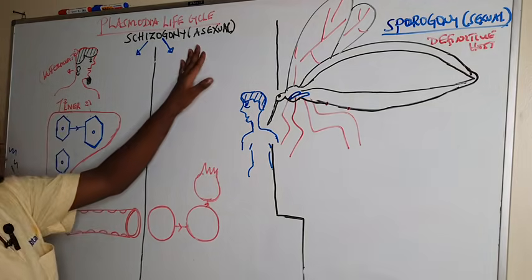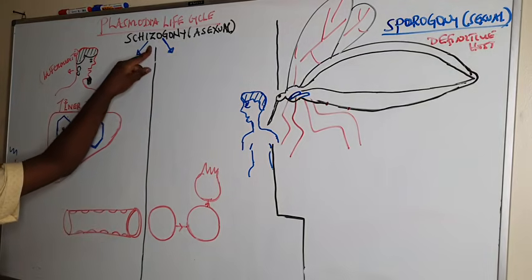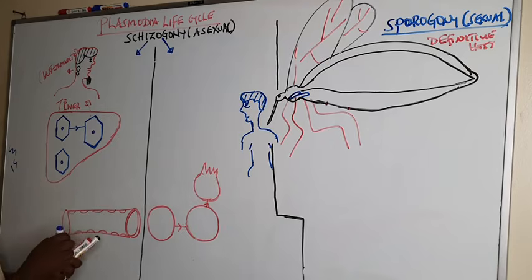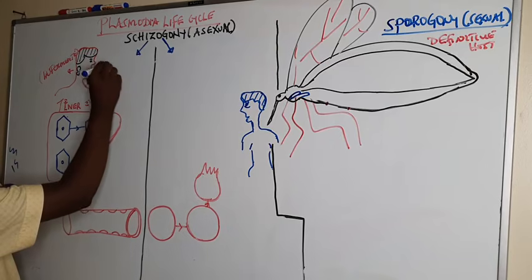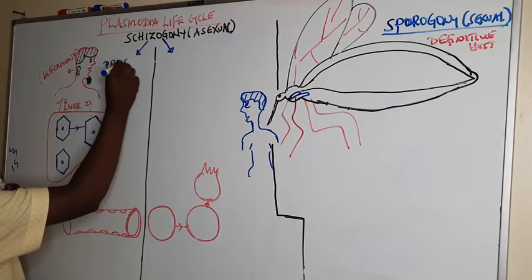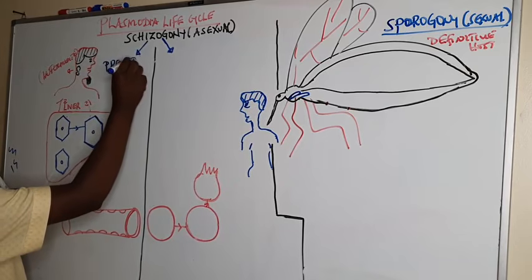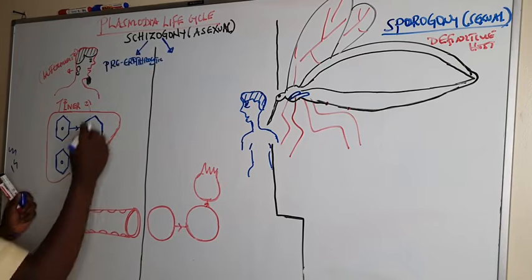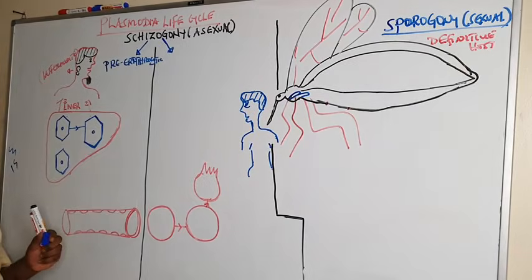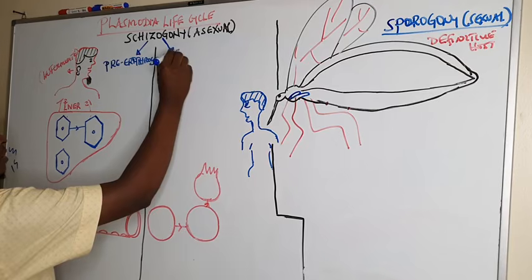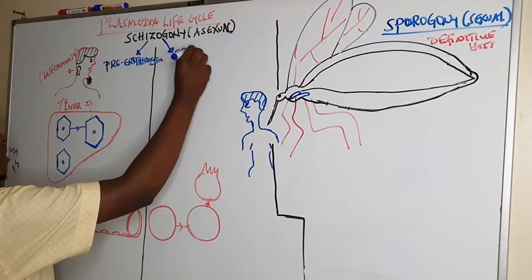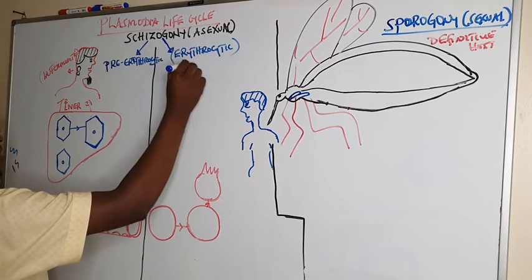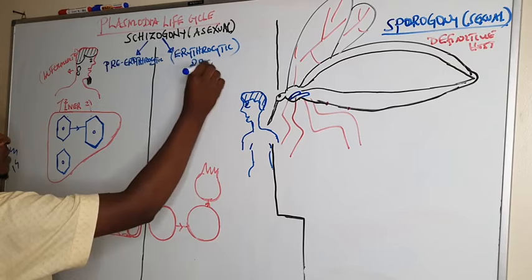Asexual is known as the schizogonic stage, which occurs in two ways: pre-erythrocytic, meaning before the red blood cells, and erythrocytic, which occurs within red blood cells.